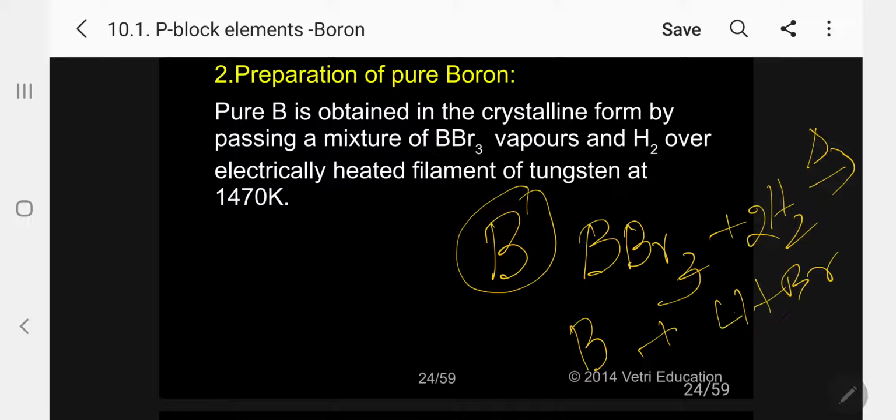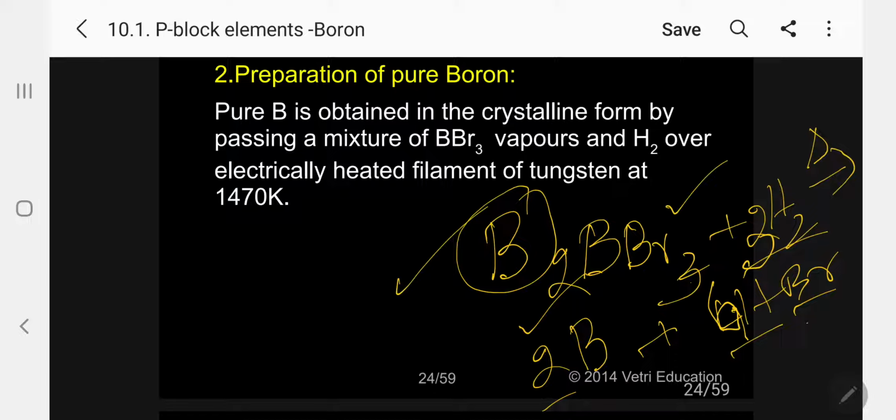So 2 boron, 6 bromine, and here 6 bromine in HBr, 6 hydrogen, so that is 3 H2. Kindly follow. So 2 BBr3 plus 3 H2 gives 2 B plus 6 HBr. This is the balanced equation, the reaction taking place here.